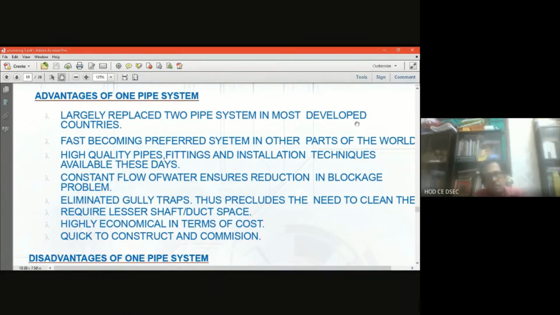Definitely duct size will also be less, obviously, and it is highly economical in terms of cost because it is a single pipe, so cost will automatically be low. It is also quick to construct and commission, because the number of construction activities is less compared to the two pipe system.